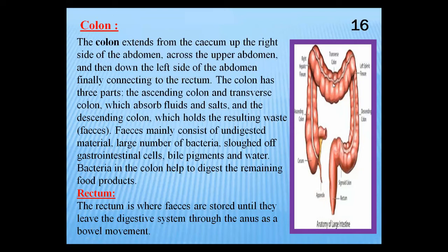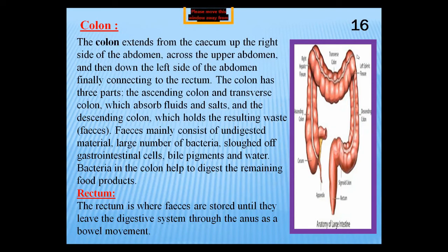Then what happens when the food enters into the cecum? It travels into the ascending colon, and in the ascending colon, what happens? The ascending colon absorbs the fluids and salts which are present in the undigested food. Fluid means water, and salts, they are absorbed by the ascending colon. After that, the food, without water and salt, with very little amount of water, travels into the transverse colon and then the descending colon.